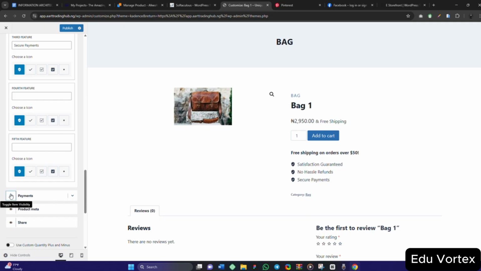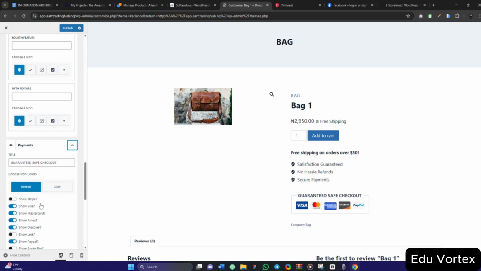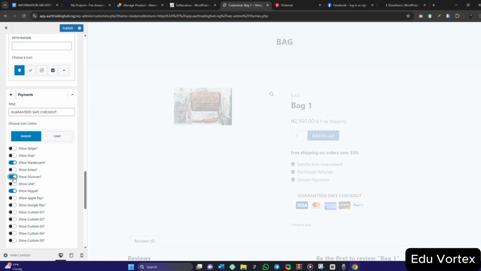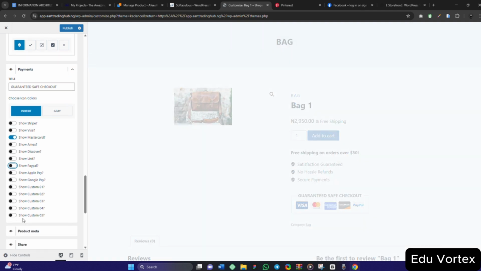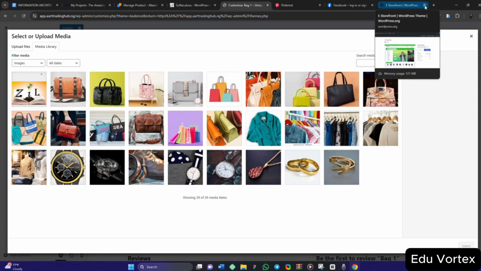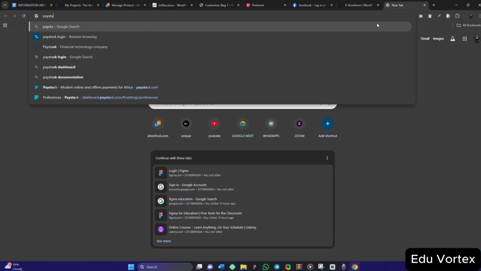So this payment, show payment. Of course I want it to show the payment stuff. You see it is now showing. If you toggle around this one, you can allow it to show. Okay, I want it to show Mastercard. I don't want it to show this. I don't want it to show this. I don't want it to show PayPal. So this custom, let's make it so add image. Let me look for the Paystack logo. So Paystack logo.